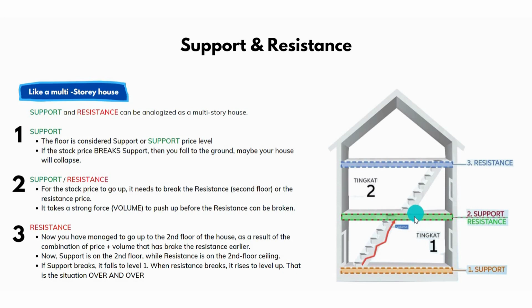So this is our new support. So where is our new resistance? At this area. I mean the second ceiling will become our new resistance.